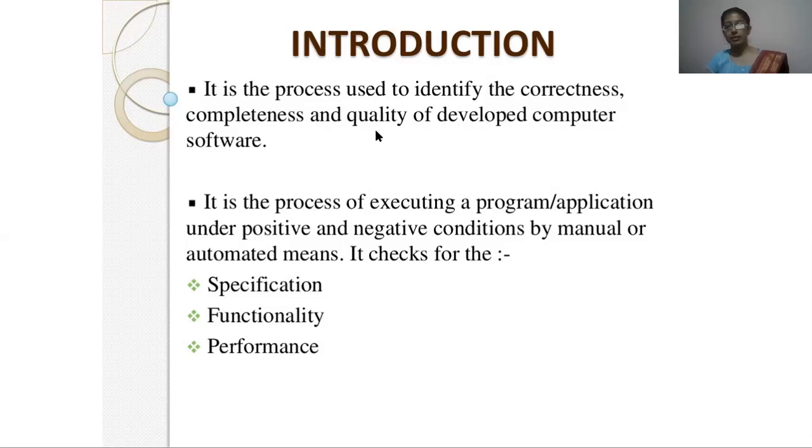Functionality deals with how it is going to be performed, that means what kind of functionality or execution, and in which way it gives the result. Next is performance. Performance is basically what kind of end result we will get after developing the software.